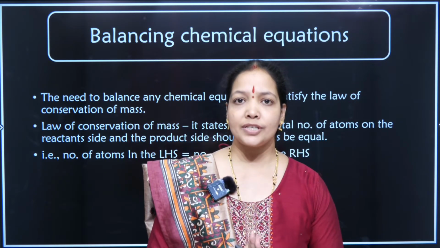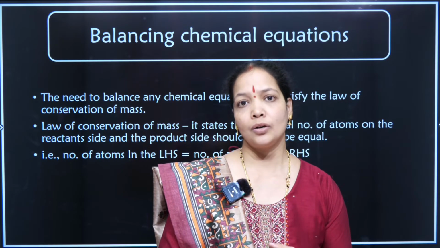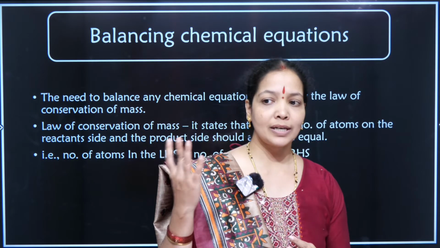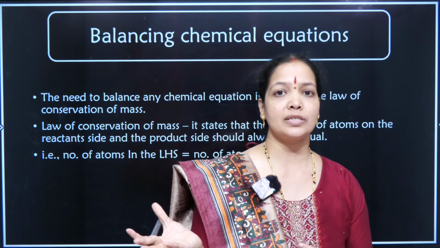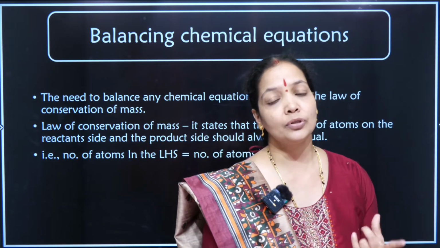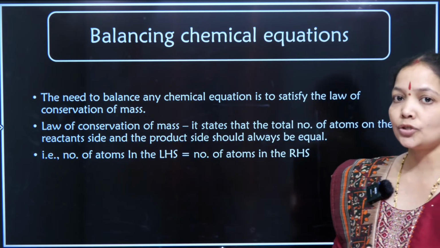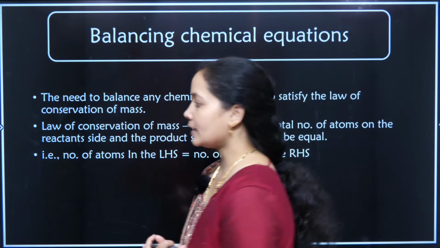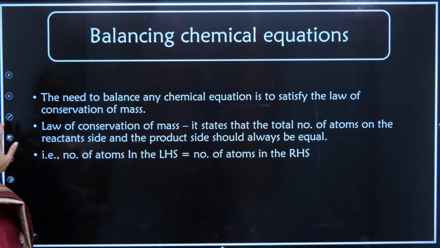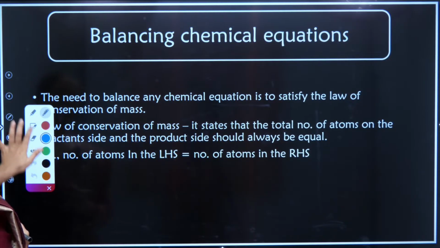What does the law of conservation of mass say? Mass can neither be created nor be destroyed. The whole mass of the equation remains the same, right? So before combining, whatever the mass of the substance might be, after combining also it has to be retained. Therefore, balancing of a chemical equation is an important task which needs to be taken care of when we are writing a chemical equation. So if I want to learn about balancing of chemical equations, there are certain key points which we'll be highlighting.